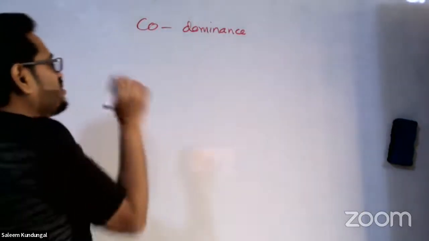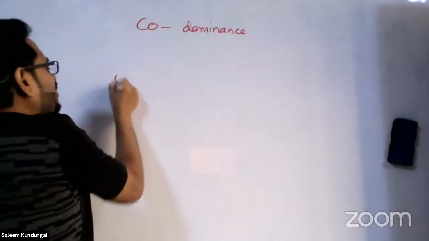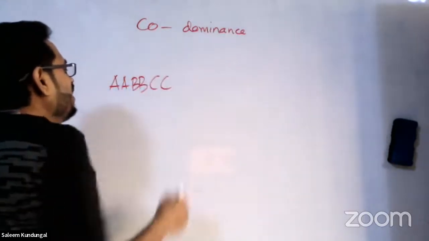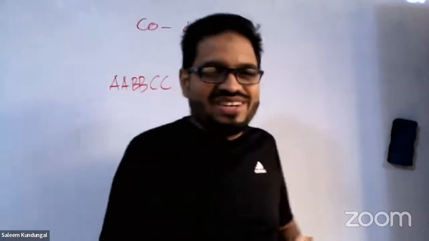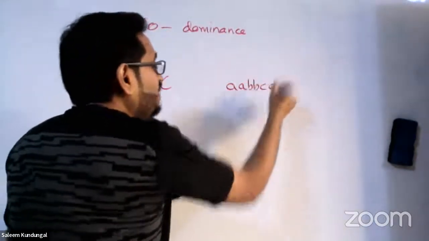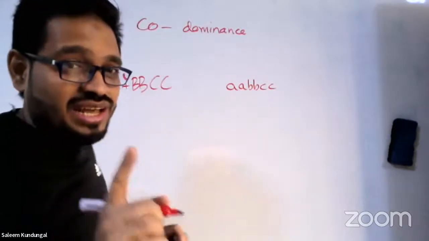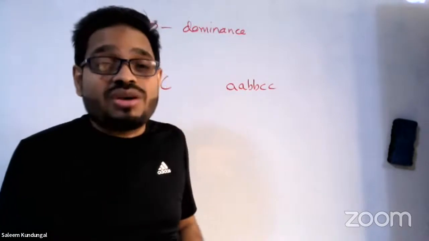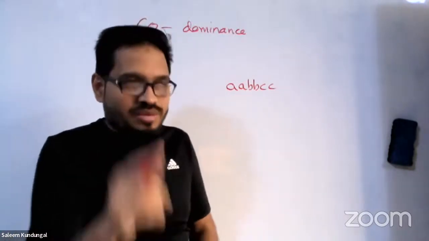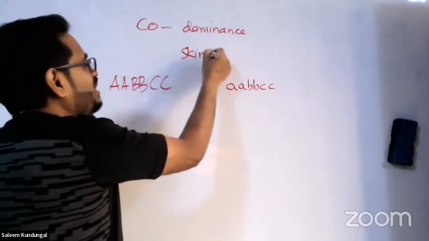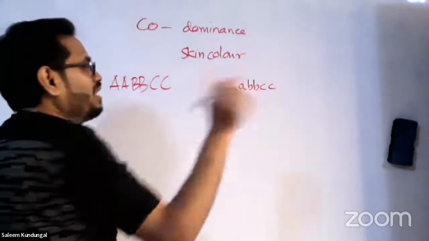Skin color is decided by 3 sets of alleles. A, a; B, b; C, c. They all have their own names. That's very important in this area. So carefully listen to me. These particular terms are not directly seen in the book, but they always come for the exam. This explanation we are giving is about skin color. One more example is there.